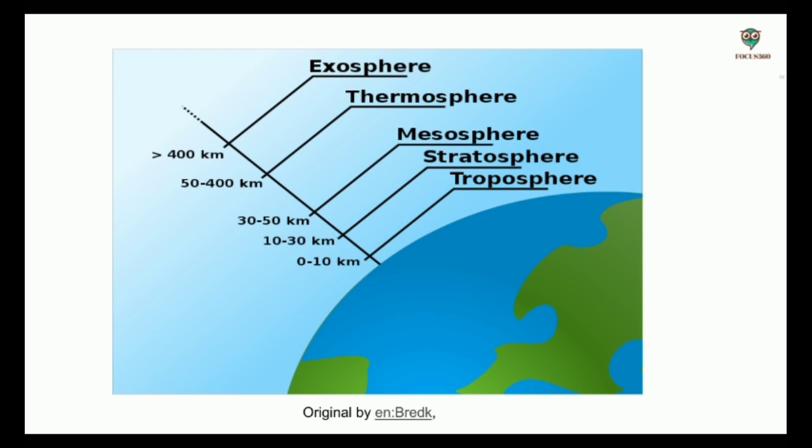Second layer is stratosphere. It contains ozone, which absorbs ultraviolet radiation from the sun. Next is mesosphere and then thermosphere. Thermosphere contains gas molecules which absorb X-rays and UV rays of sun. This results in the breakup of gas molecules into positively and negatively charged particles. Hence, this layer is also called ionosphere. And above this layer is the exosphere, which contains only traces of oxygen, hydrogen. Due to lack of gravity, the gas escapes to outer space.